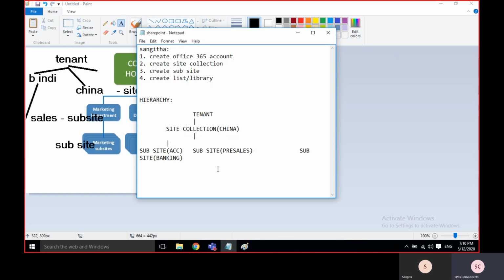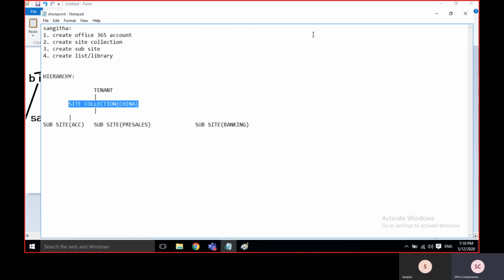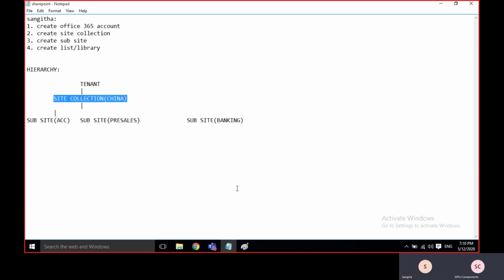Some places, the same thing will be there, so they will maintain it in the same site collection. If the purpose is the same, then we don't need to create it. Hope you're able to understand that. Yes. Understood.